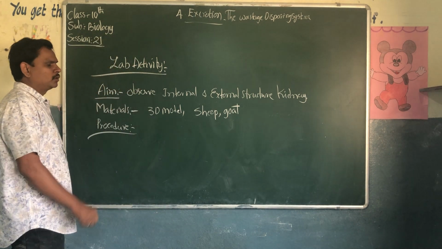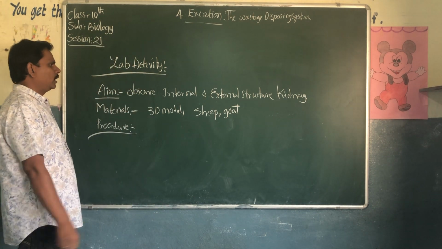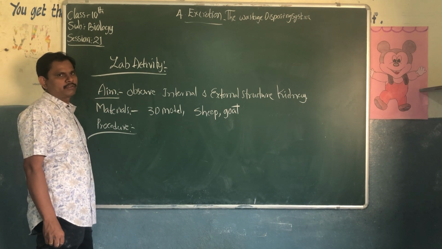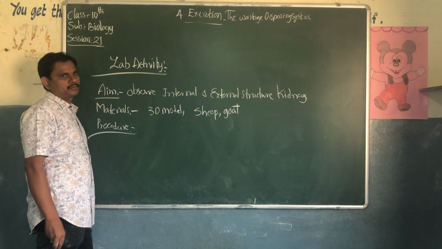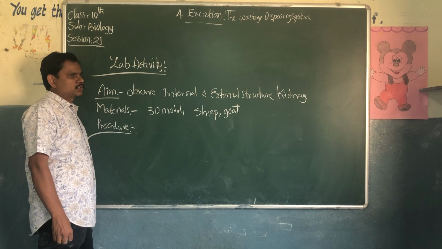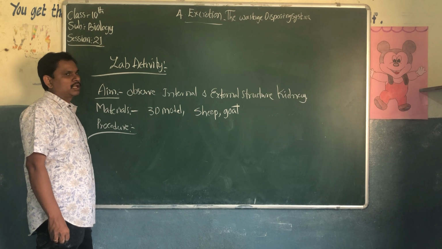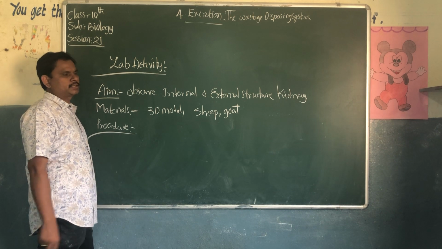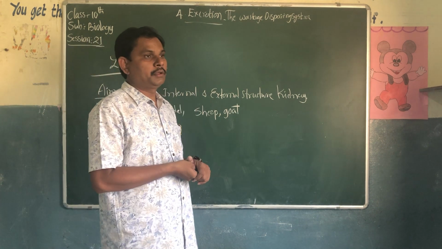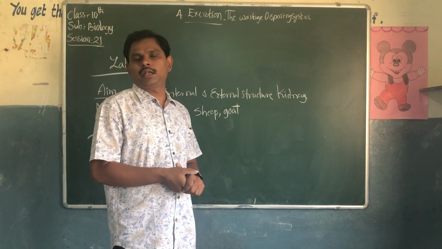Coming to the procedure: take a freshly collected kidney from the butcher, the one who cuts the animals. Before coming to the class, we should wash it thoroughly because plenty of blood is there in the kidney.